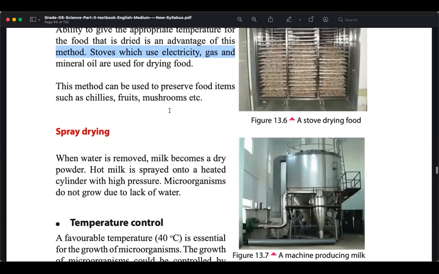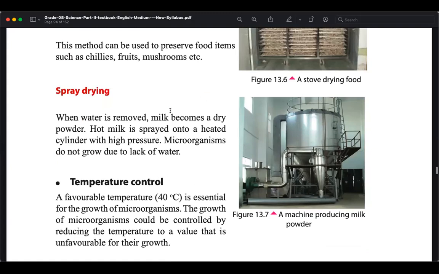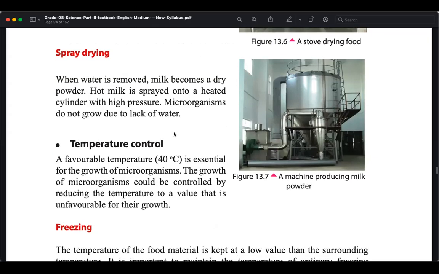Spray drying is basically done for dairy products, milk powder production. What is done is hot milk, right? In hot milk, the bacteria and microorganisms are removed. Then it is sprayed onto a heated cylinder with high pressure, which makes a powder-like thing. So that powder we can use. That is also a way that we can use.